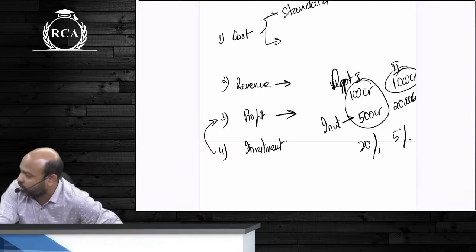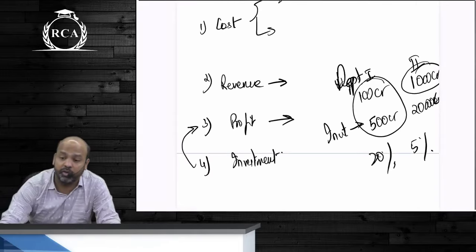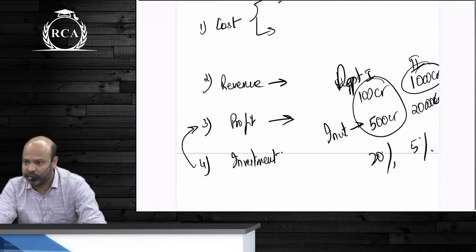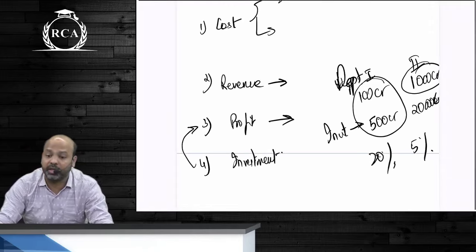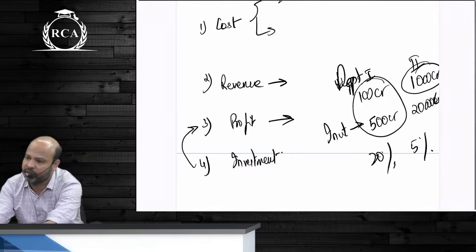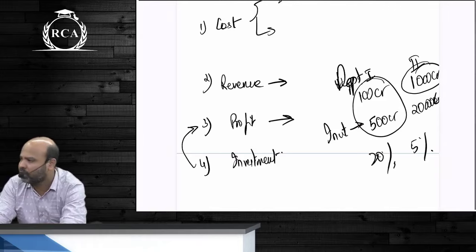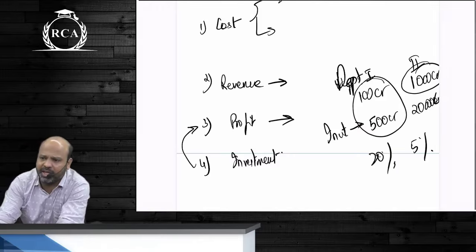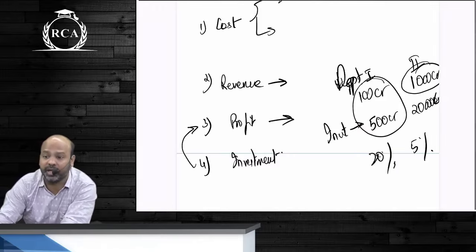Did everyone understand this responsibility center? Yes or no? Any doubt in this? Understood what we are talking about? They've given a better example. They say that the ticketing office at a railway station, will it be a cost center, revenue center, or profit center? Revenue center. Why? They are not responsible for the cost that is incurred in executing the service.